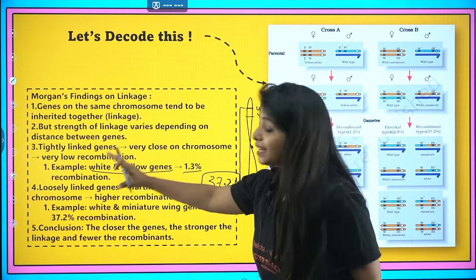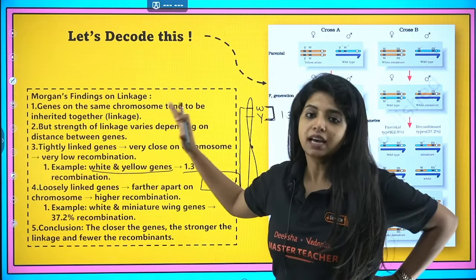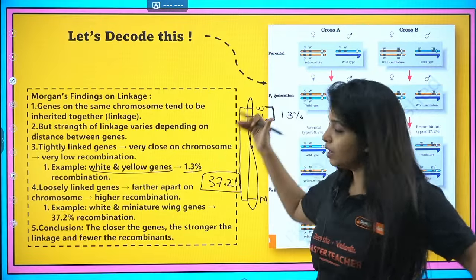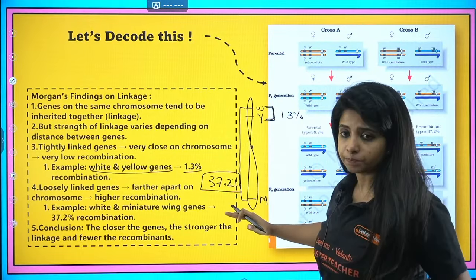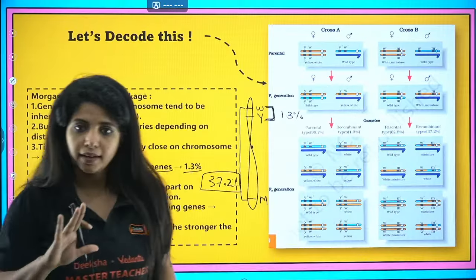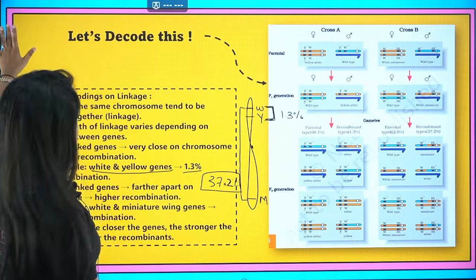Always remember white and yellow. White eye, yellow body, 1.3%. But wing is different. White and wing shape are far away from each other. More amount of recombination will be there. Done. This is the only thing that you need to remember.